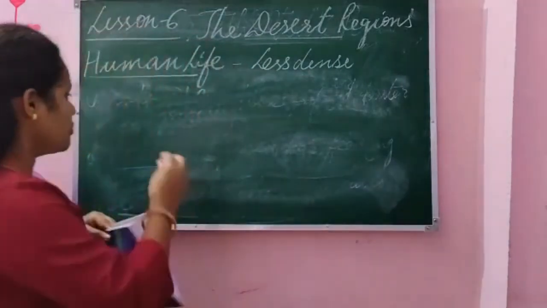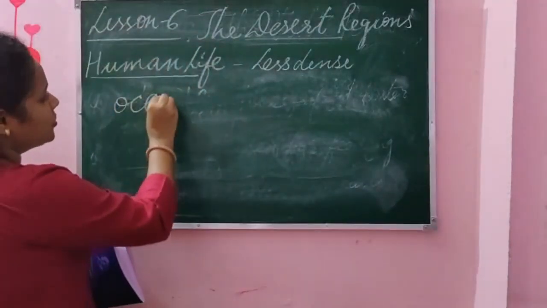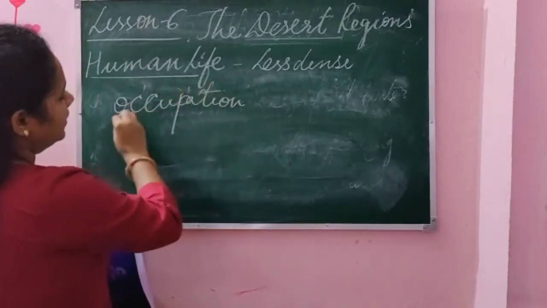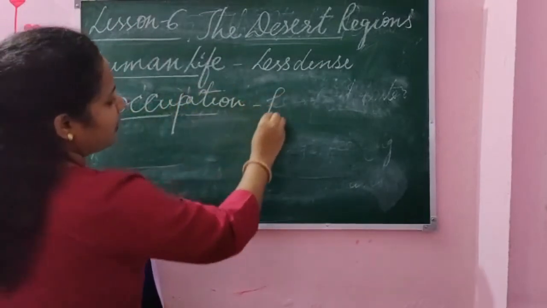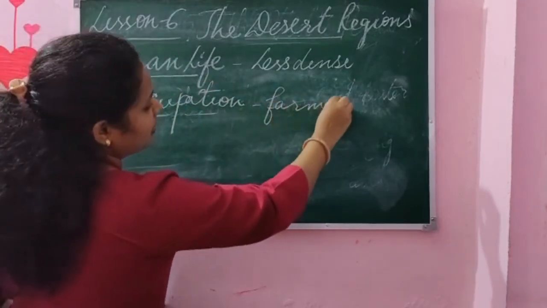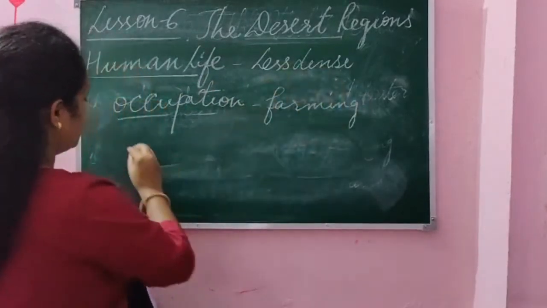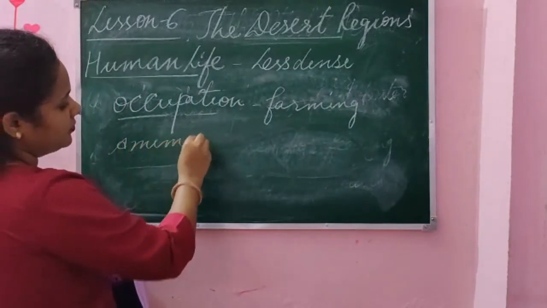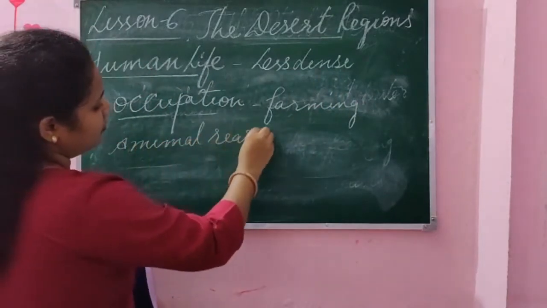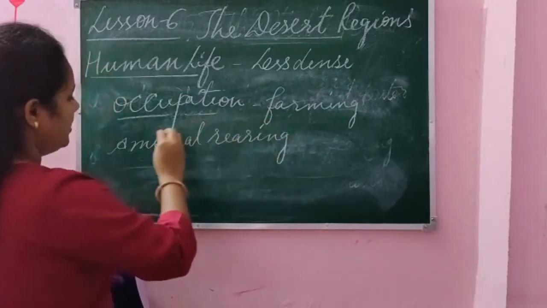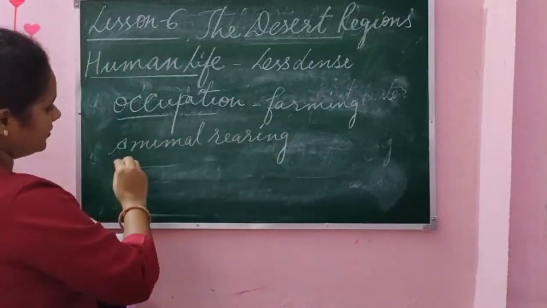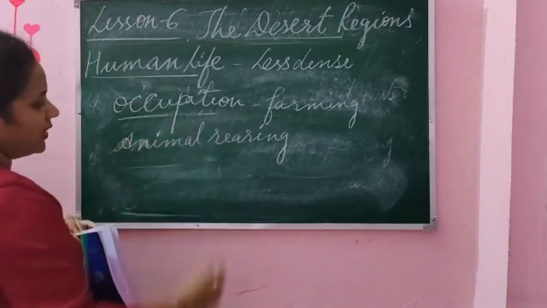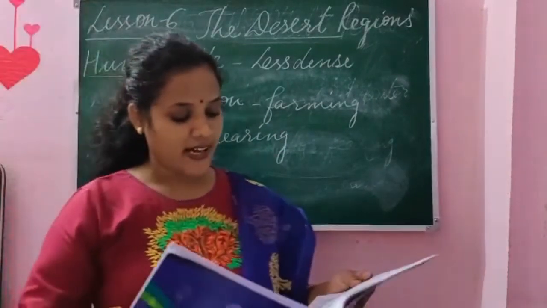So, occupation means what job they do. Occupation, we learned they have farming. That means agriculture. Then they do animal rearing. Animal rearing means looking after animals.